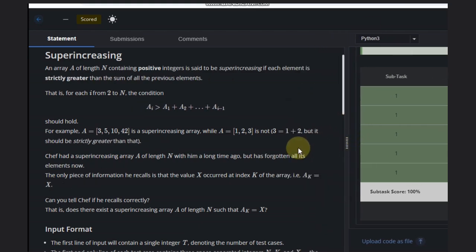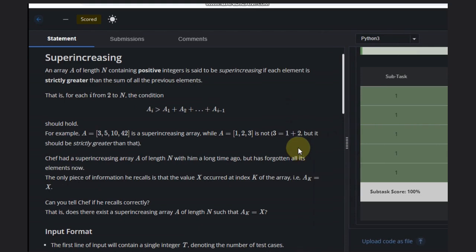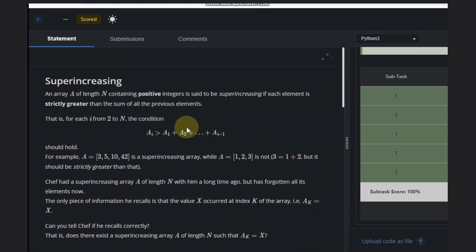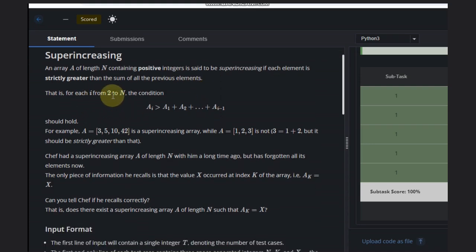Today we are going to see the CodeChef problem Super Increasing. We have an array A of length n that contains positive integers. It is said to be super increasing if each element is strictly greater than the sum of all the previous elements. That is, for each i from 2 to n, A_i should be greater than A_1 plus up to A_(i-1).